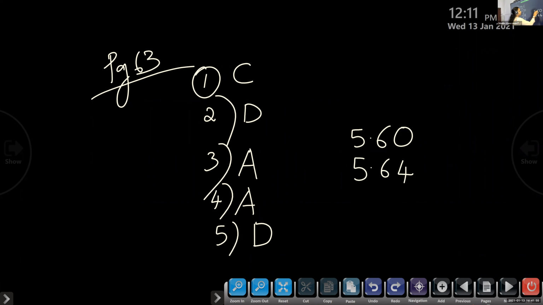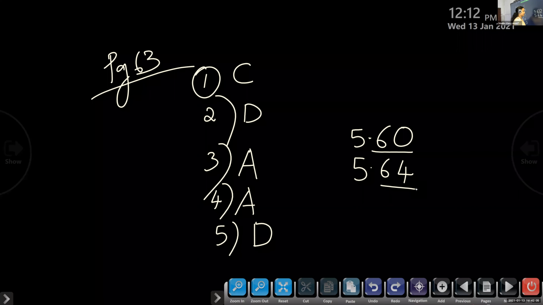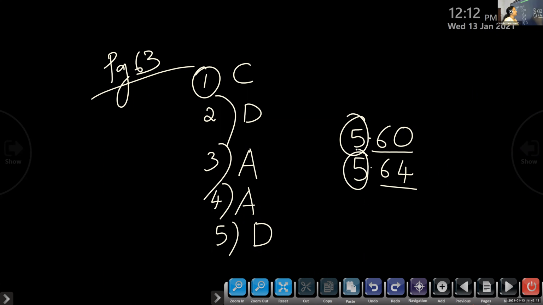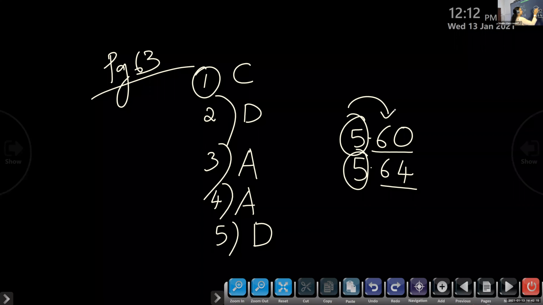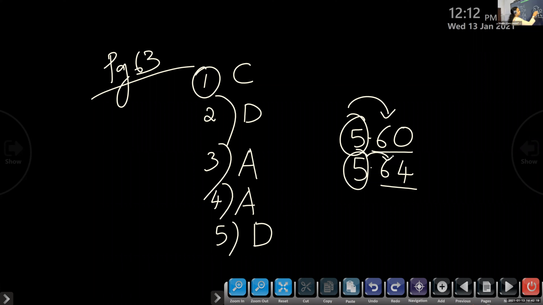First of all, what do you have to do? Check whether these decimals are like decimals. Are they like decimals? Yes. So what we have to do, Gautam? Compare the integral part. 5 and 5, they are the same. So what do you have to do? We will check the tenths place.